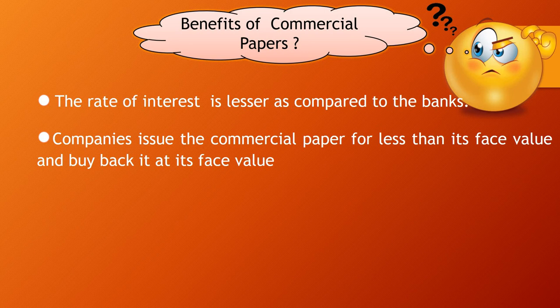Now, companies issue commercial paper for less than its face value and buy back at its face value. It means that suppose the company wants to borrow 5 lakh, so they will sell their commercial papers in the open market for less than rupees 5 lakh. It can be 4 lakh, 4,50,000. So the amount will be less. That means we can say the commercial papers are issued at a discount.